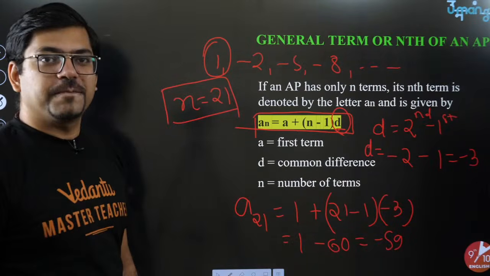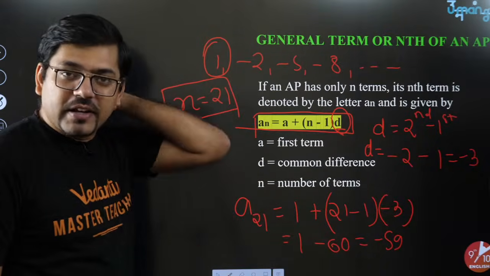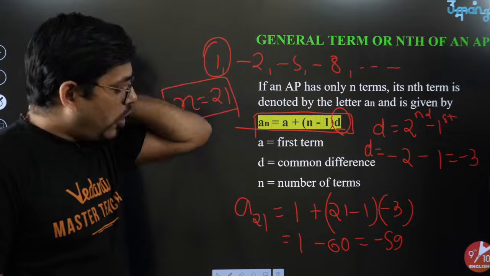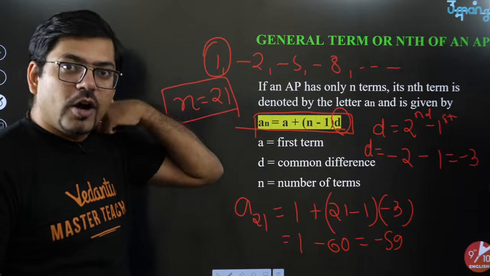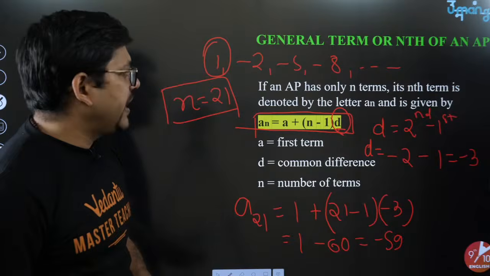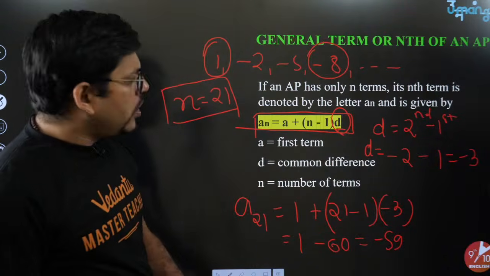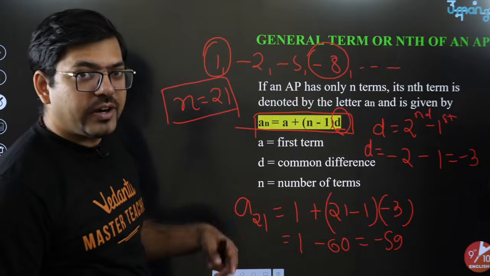Value is minus 59. I hope you all got it. So the answer is minus 59. We got the final value of the nth term, like the 21st term, and you can find any term. If you want to check whether this formula is working or not, try it for the fourth term.